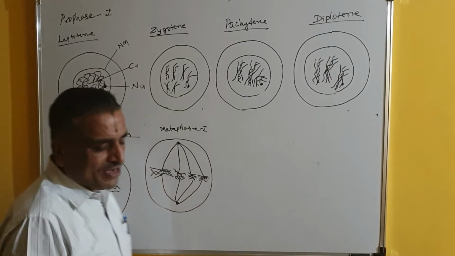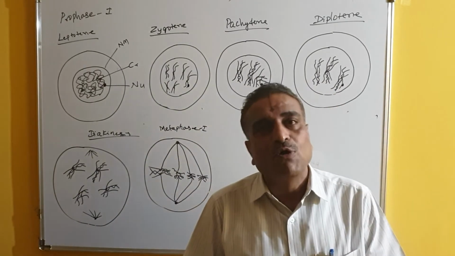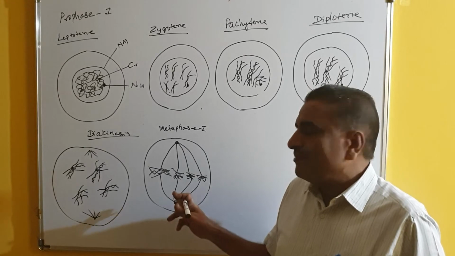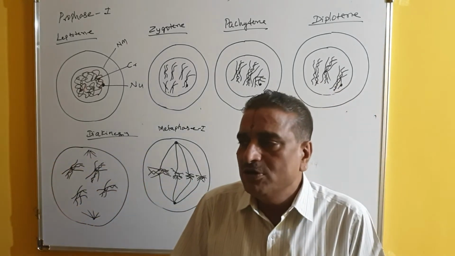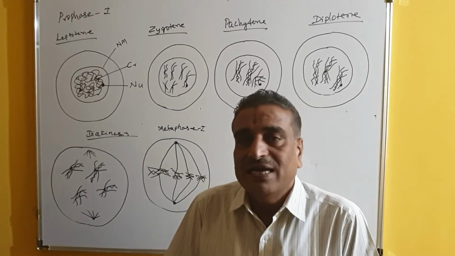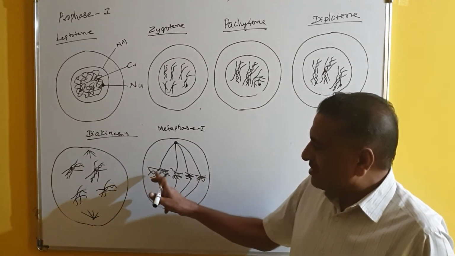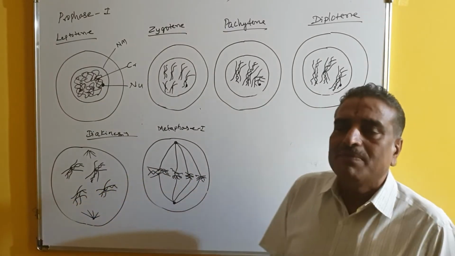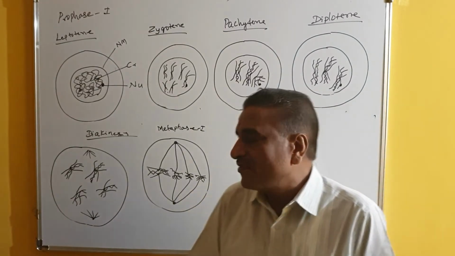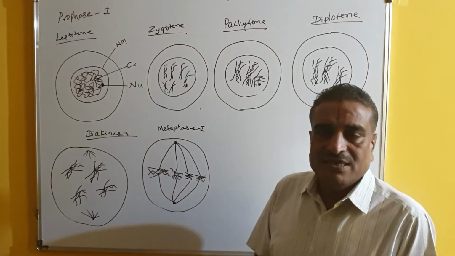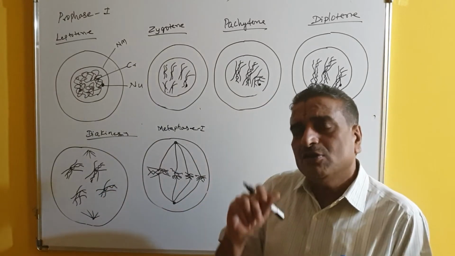Because of the pressure exerted by the spindle fibers from opposite poles, what happens? The spindle fibers are dragged towards the opposite poles, and because of this it is called metaphase, because the bivalent chromosomes are arranged at the equatorial plate, the equatorial region, equidistant from both the poles, so they are attached here.